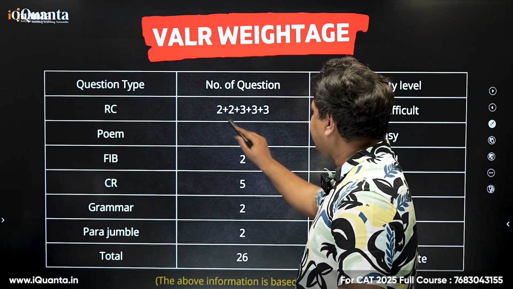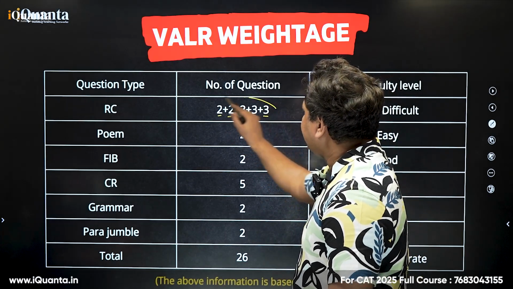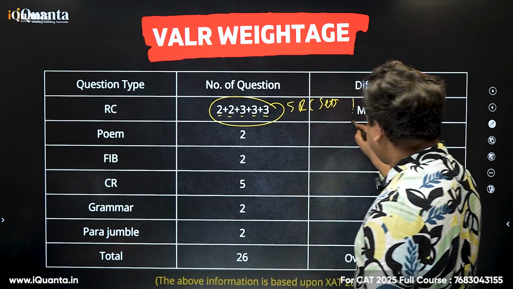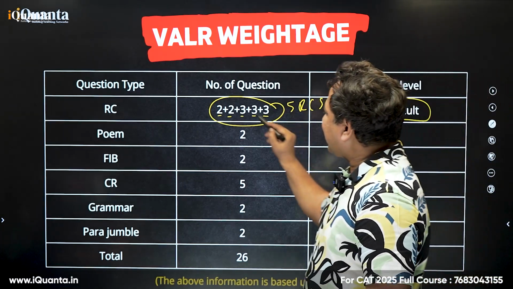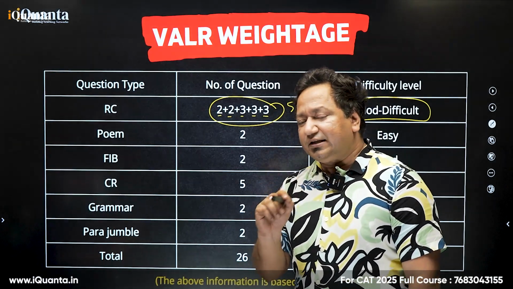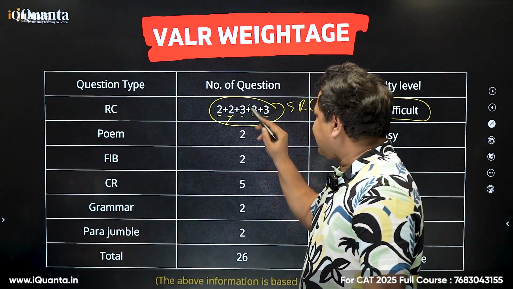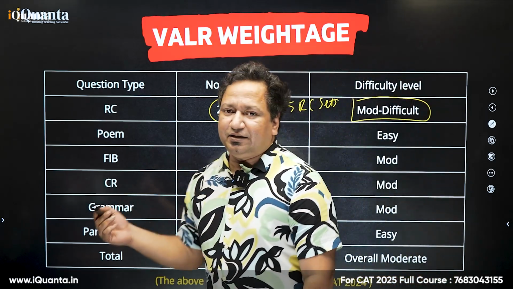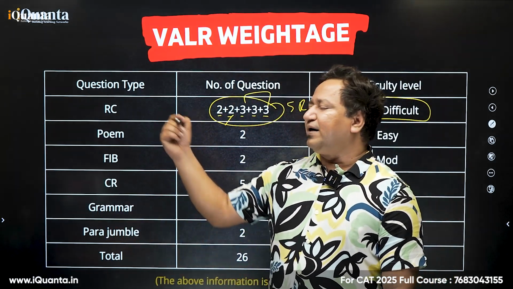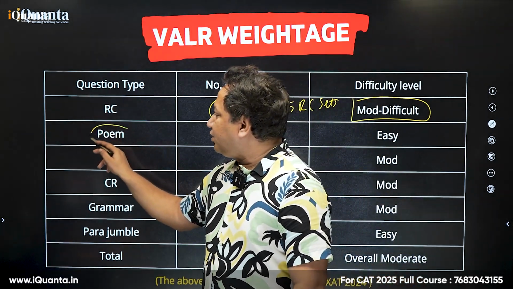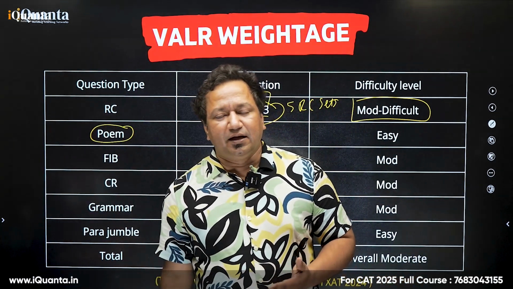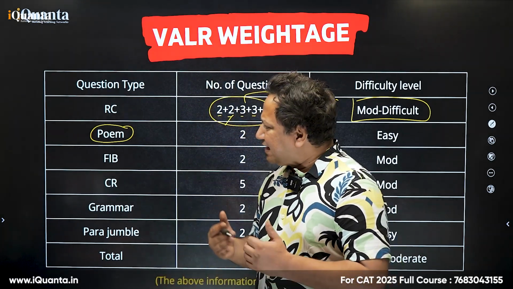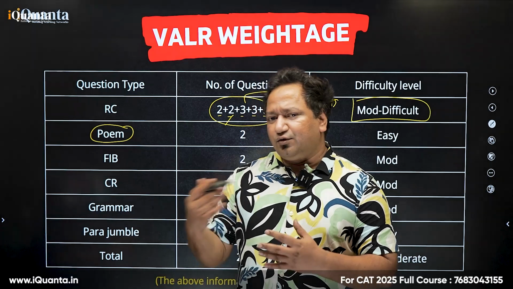So RC had 2 plus 2 plus 3 plus 3 plus. That means we had 5 RC sets which were of moderate or difficult level. In one set we had 2 questions, the other also had 2 questions, and in the next 3 sets we had 3 questions each. Well, poem. So it's not that you have to write a poem or interpret a poem. Poem is also RC only, poem based RC, and I'm already creating a product in which I'll be discussing 10 very important poems and 2 questions each.